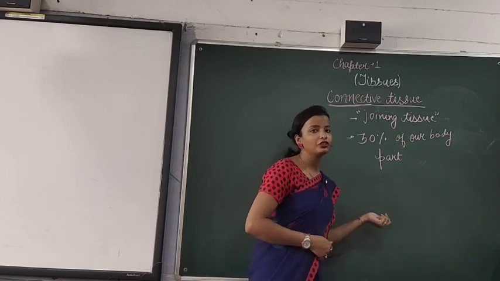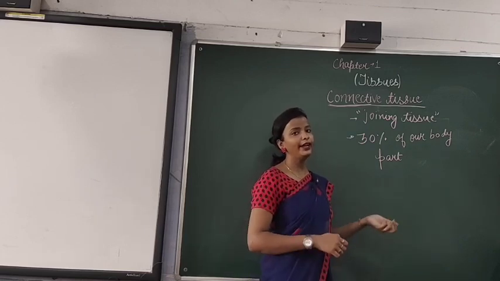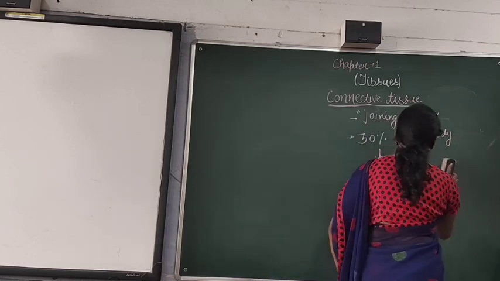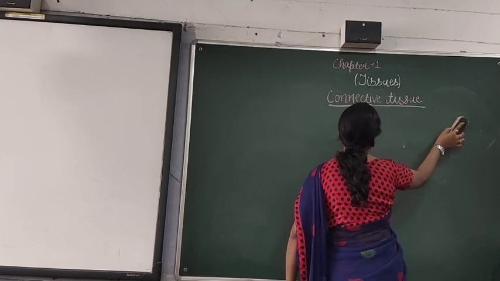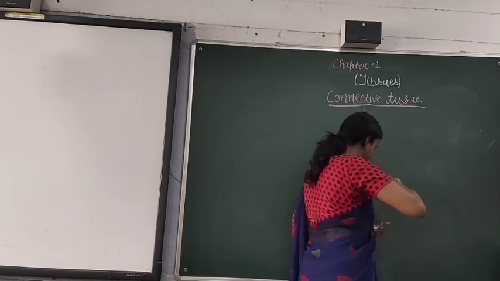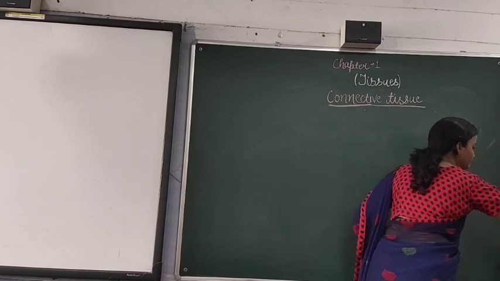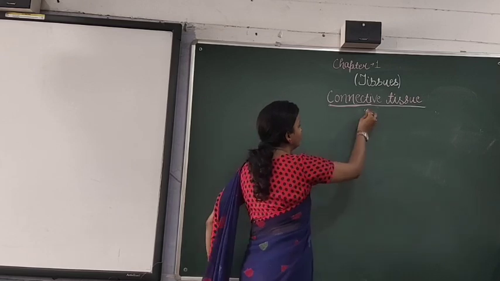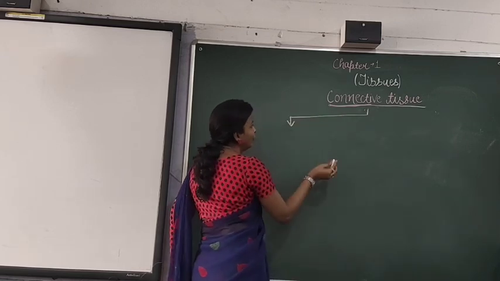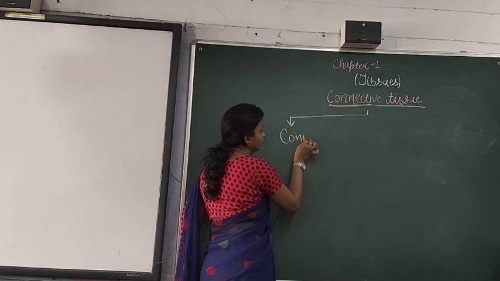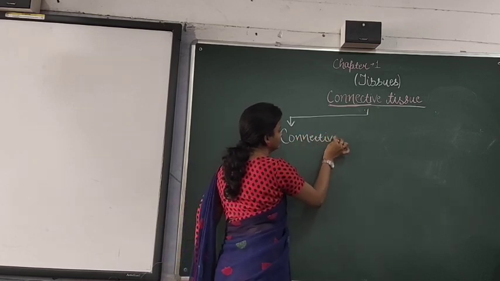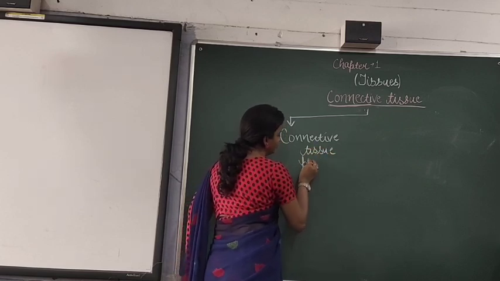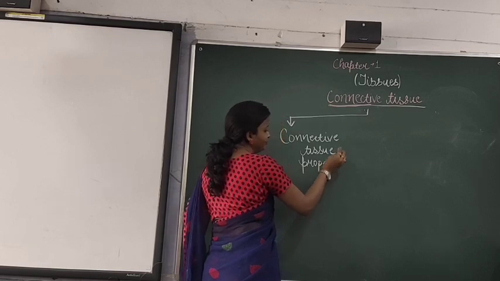Now based on the structure or the function, it is classified into three types. So let us see the three types of connective tissue. Connective tissue is classified into three types. First one is connective tissue proper.